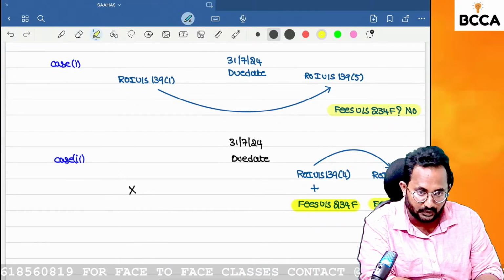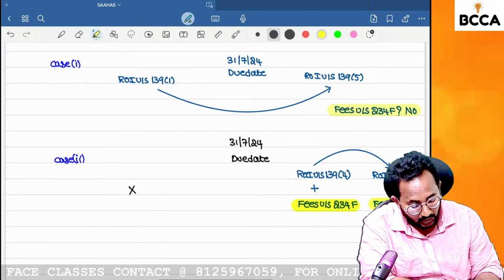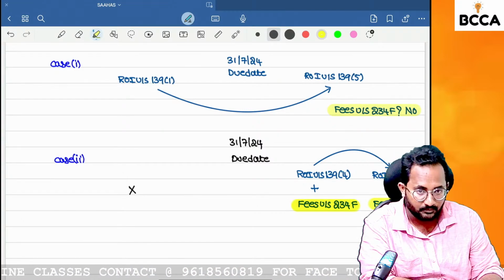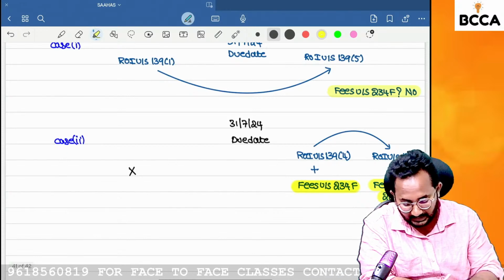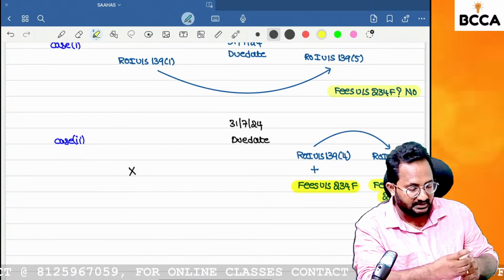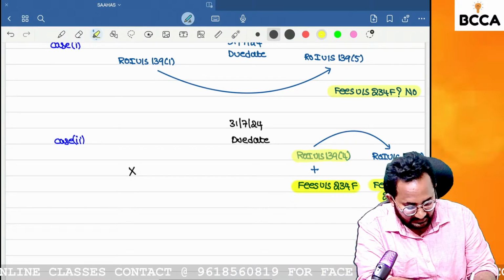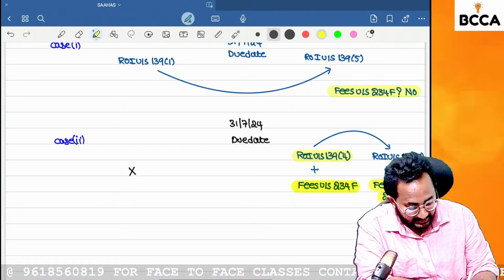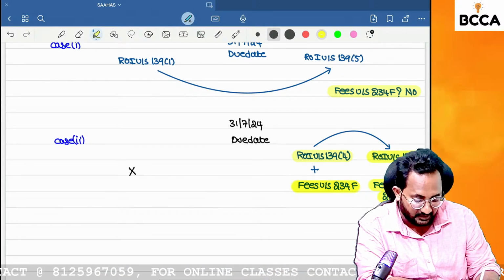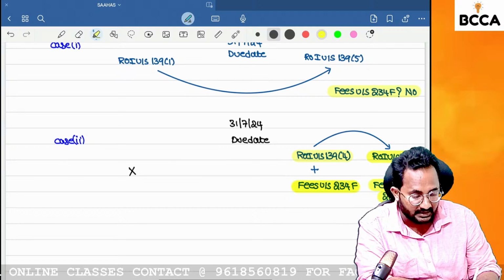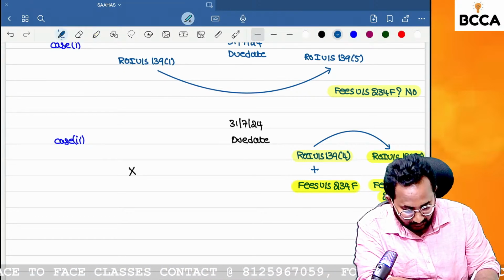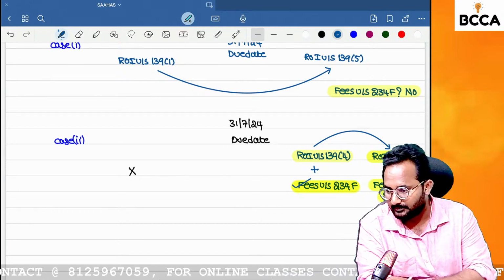Suppose you take two circumstances. In the first, we filed the original return before the due date, and you want to revise it after the due date. Is there any requirement to pay the fees? No. Second, you filed the belated return. Yes, after the due date, at the time of filing the belated return, automatically you have to pay the fees under section 234F. If you want to revise that belated return, do I need to pay any fees at the time of filing the revised return? No, because you already paid the fees when filing the belated return.